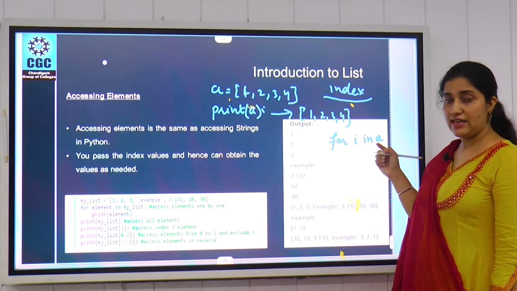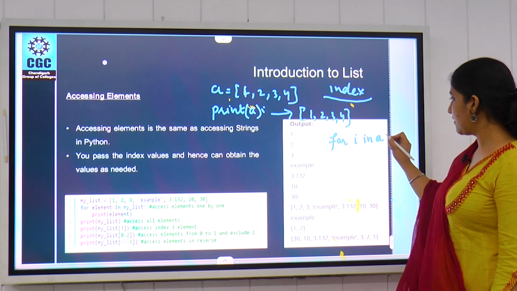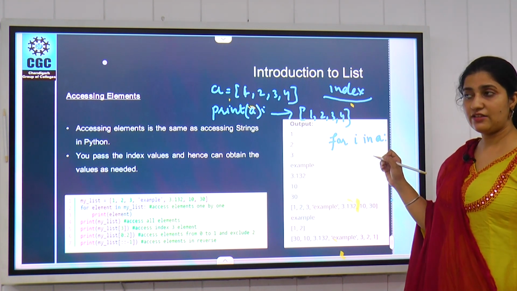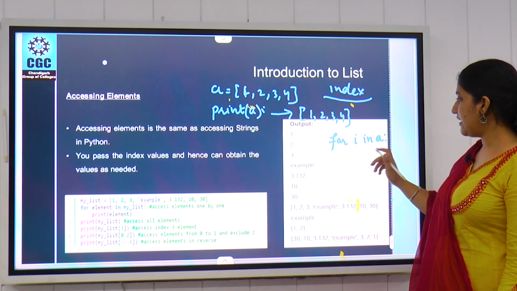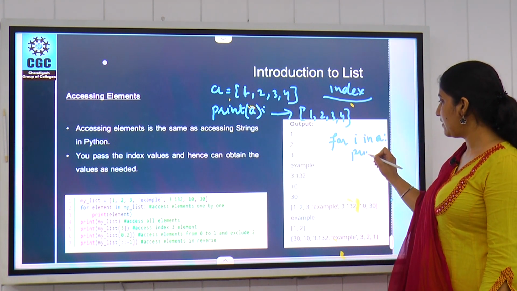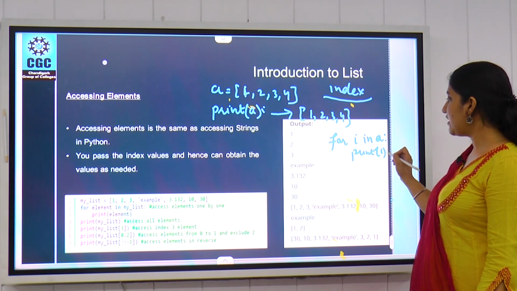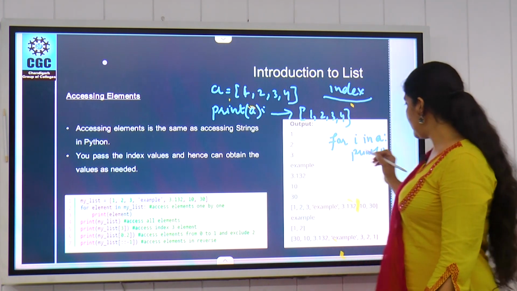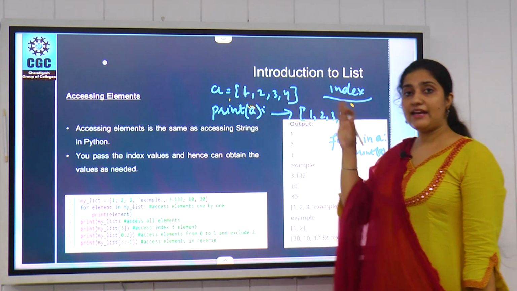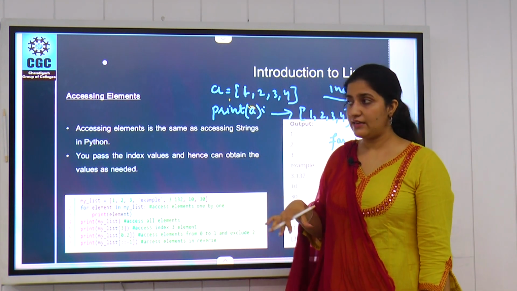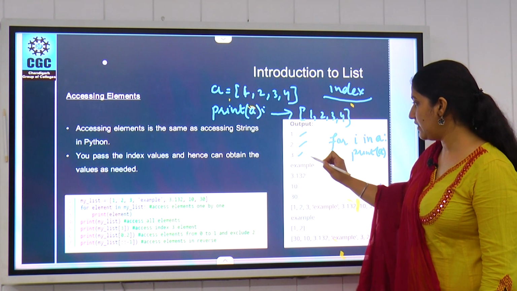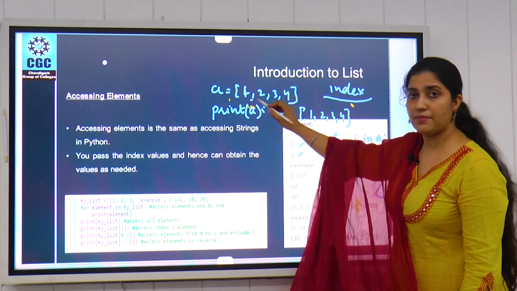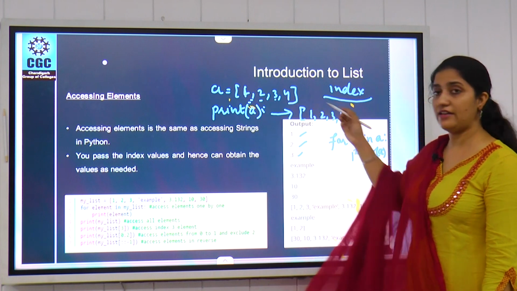A is your list. We use indentation here to perform different operations. For I in A, print I. It will get the element values one by one and print them, like 1, 2, 3 and 4, whatever values you have there.